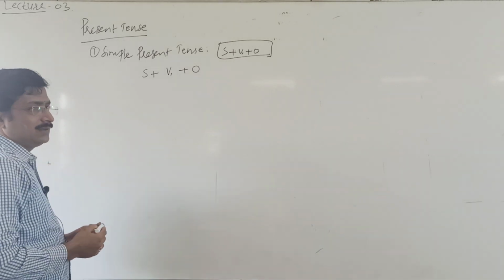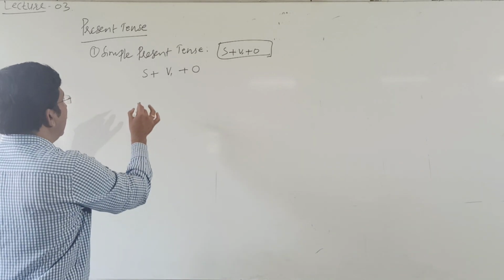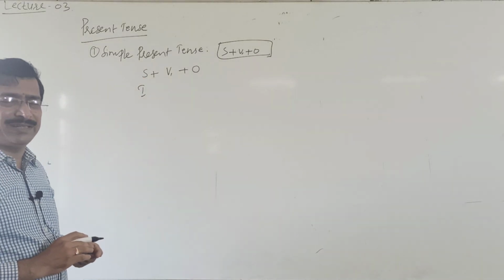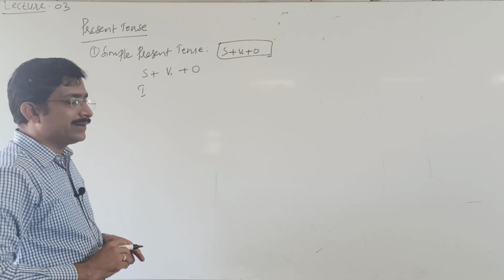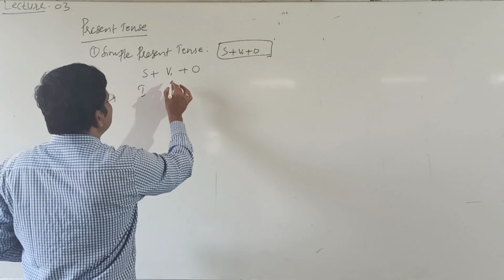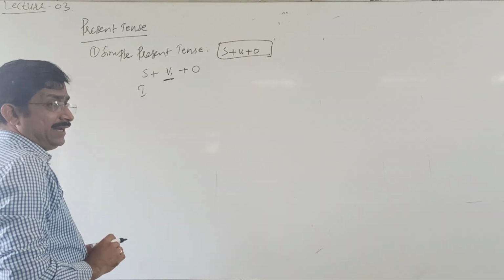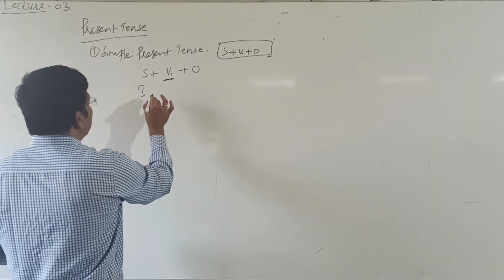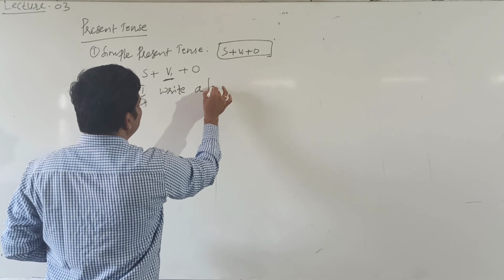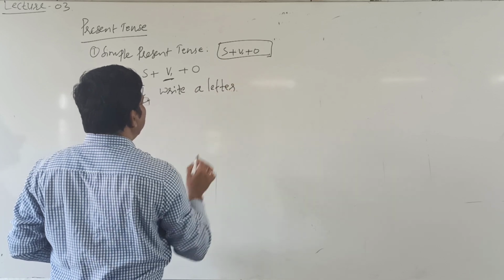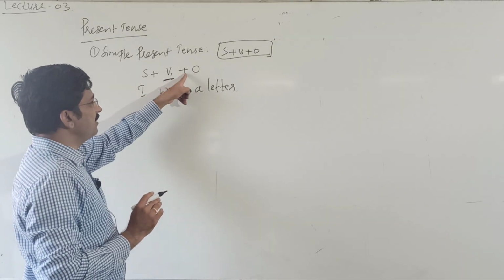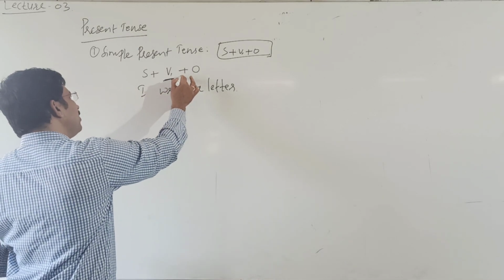Take I, we, you: first person, second person, third person, singular, plurals. Take an easy example. I write. What is an object? A letter. I write a letter. S plus V1 plus object, plus or minus object, you may consider.